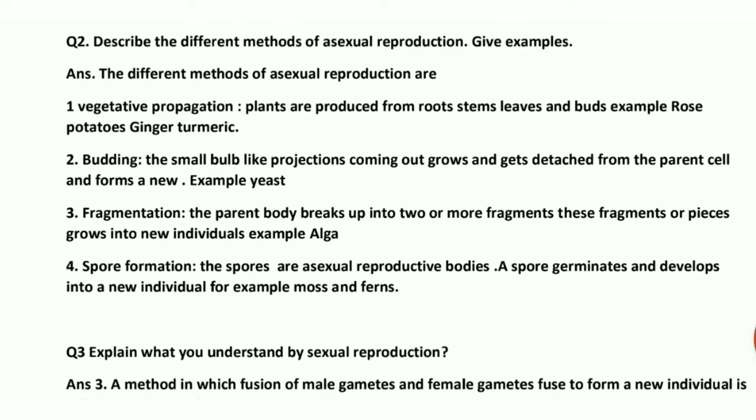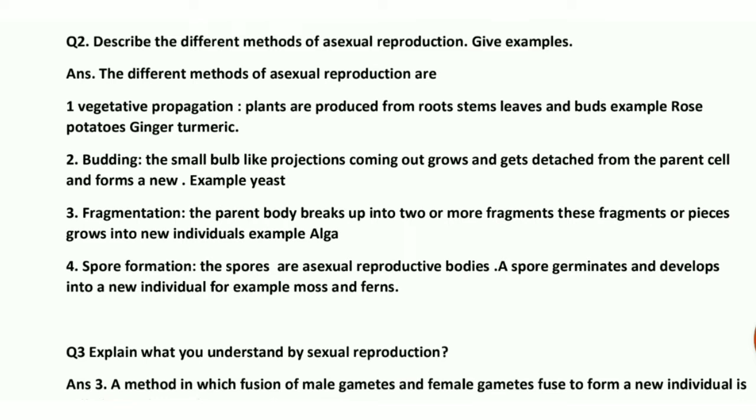Third one is fragmentation. Fragmentation is a process in which the parent body of the plant breaks into various fragments. Okay. And each fragment is capable to grow into a new individual. For example, you have seen algae growing so fast by the process of fragmentation.